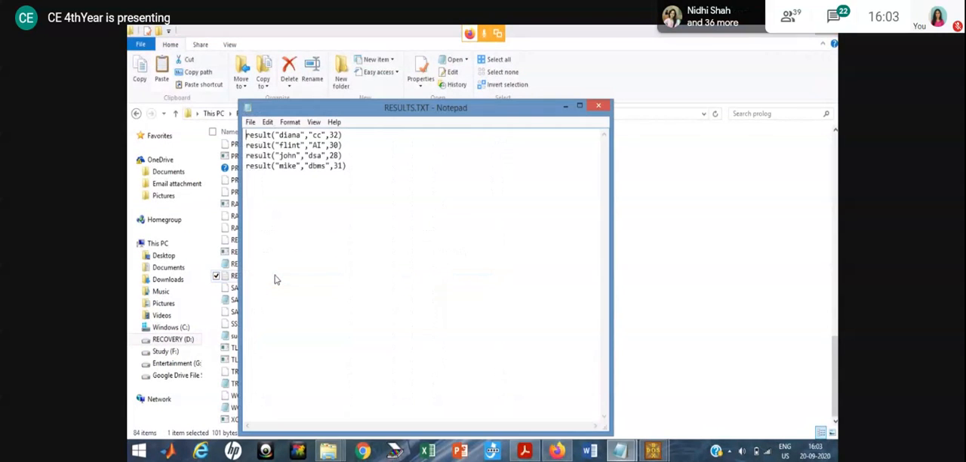Now I am opening my result.txt. You can see that first I inserted my data. Because of asserta, it adds the fact at the beginning of the database. Then I inserted John, then I inserted Flint, and then I inserted Diana. Right. So these are the four records that I have inserted, everyone.